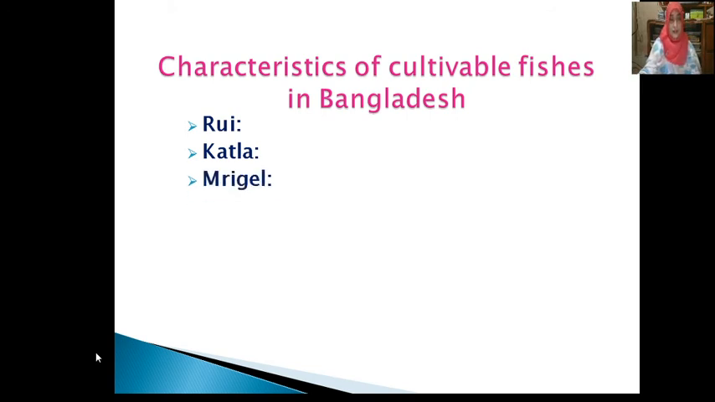Mrigal. The head is smaller than the body. The mouth is slightly downwards. The body is long. The lower portion is longitudinally straight. They have 2 pairs of small antennas by the 2 sides of the mouth.